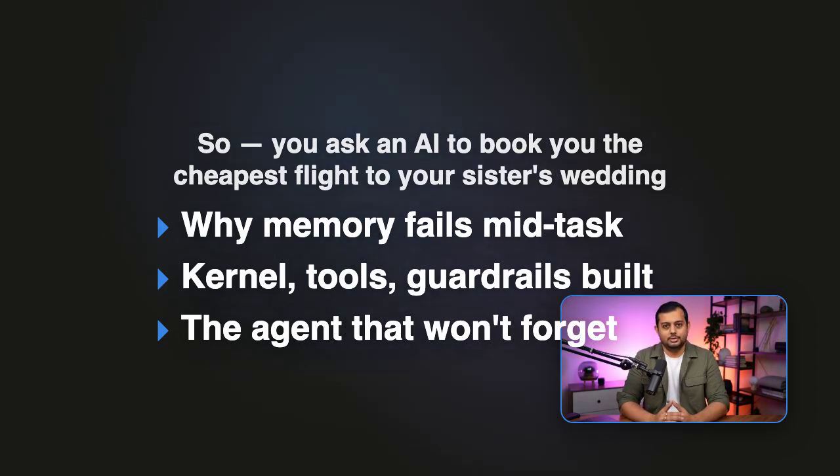So you add a language model. Now it picks a flight and forgets the wedding date halfway through searching. Why does something this smart fail at something this basic? Because a chatbot isn't a system, it's a brain with no body.